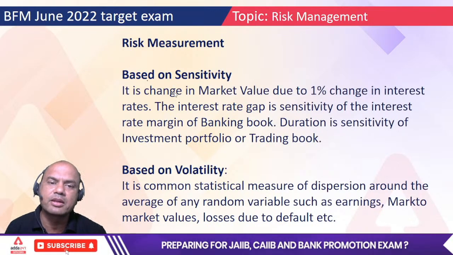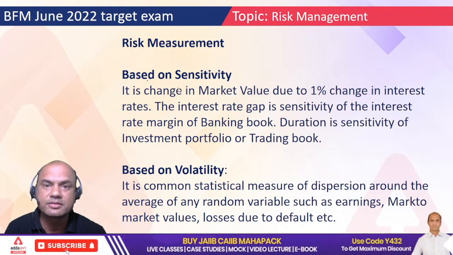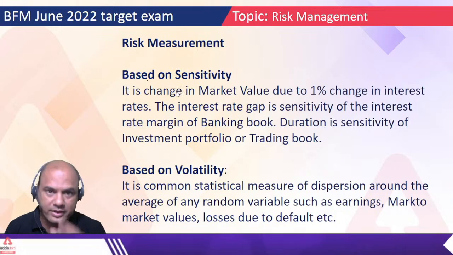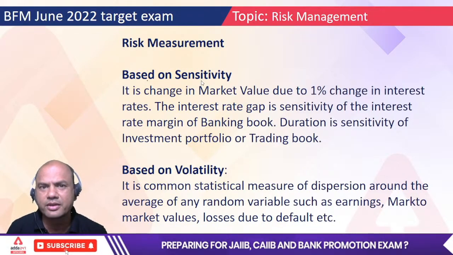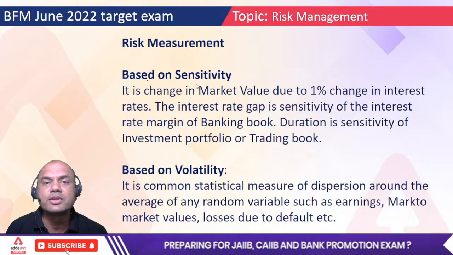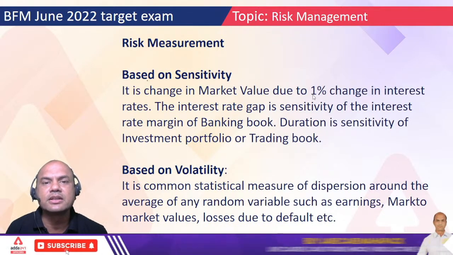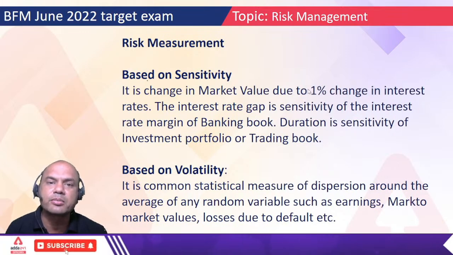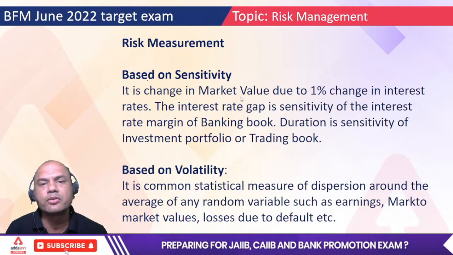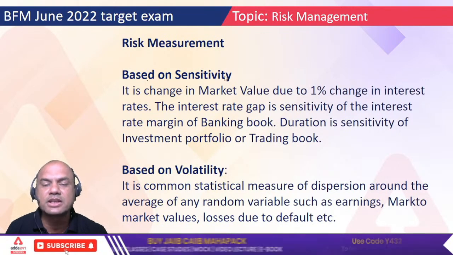Does anyone remember the concept of modified duration? Macaulay duration, modified duration. In ABM also I taught you this. Modified duration means, for a 1% change in the interest rate, what is the change in the price of that bond? The same logic is applied here, so this is based on sensitivity.